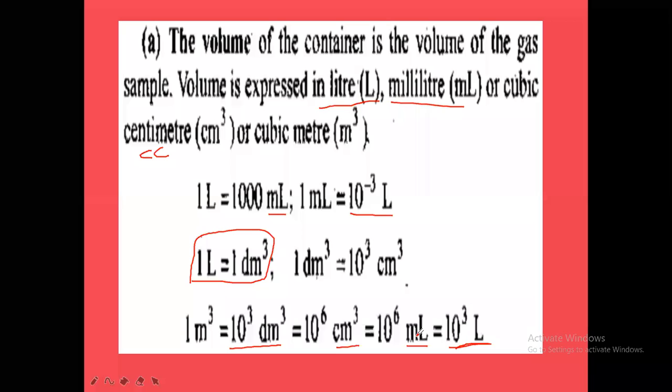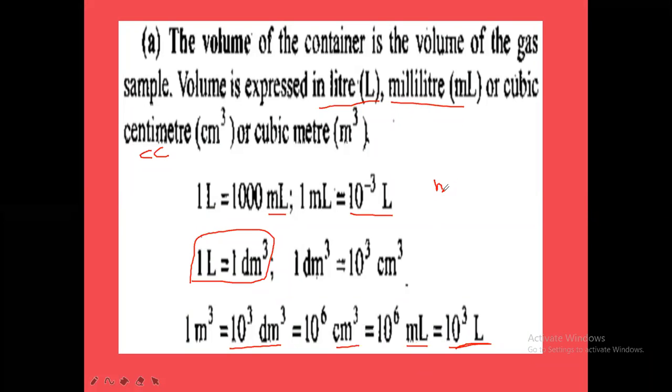So 1 liter is equal to what? 1000 ml, we know. But here 10 power 3 liters equals 10 power 6 ml. So remember here, 1 meter cube means what? Meter into meter into meter. 1 meter is how many centimeters? 100 centimeters.